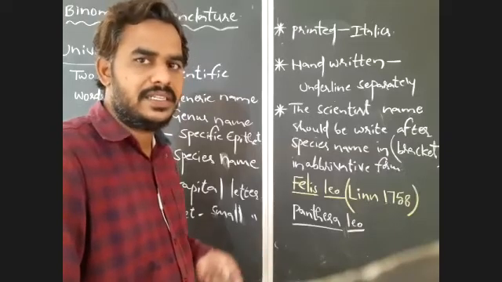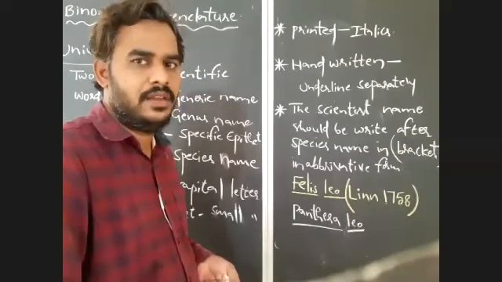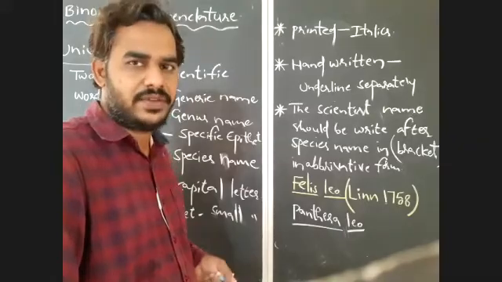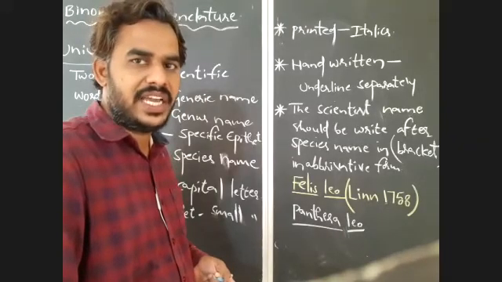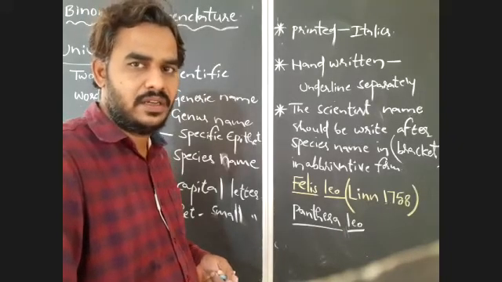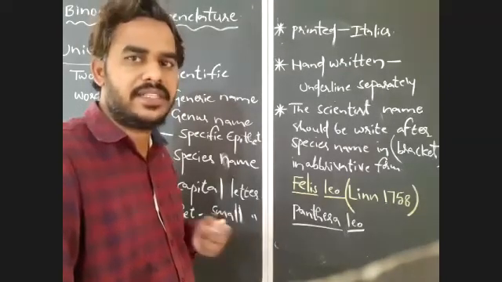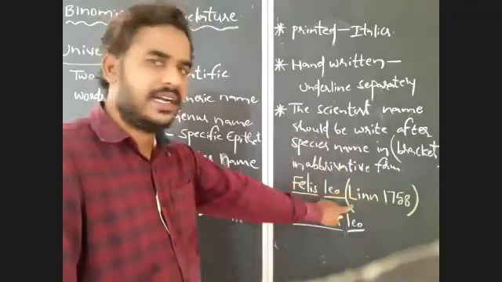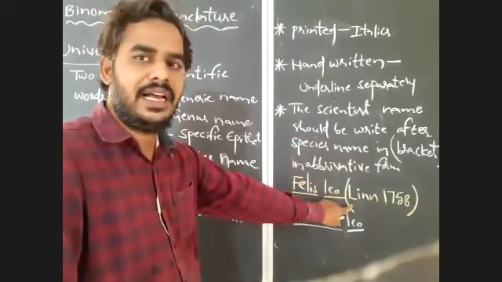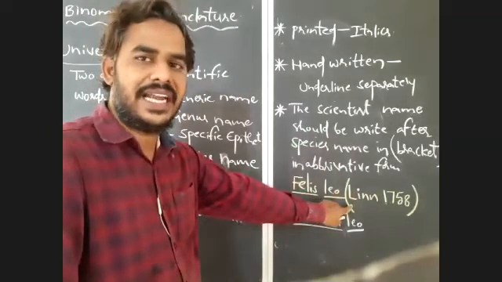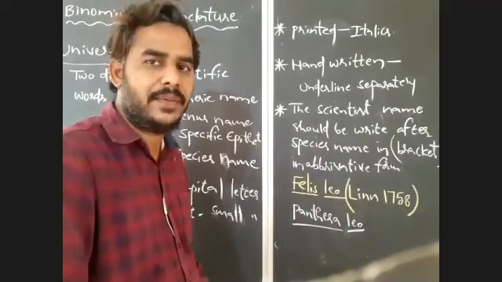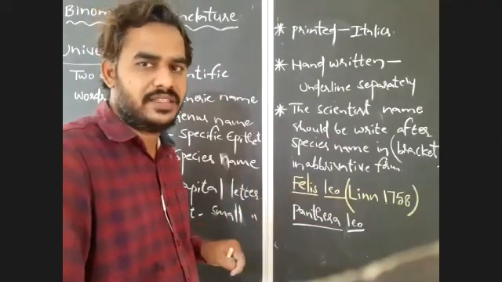So how to represent that change of names? If there is any change or modification in the scientific name, how do we represent it? If you keep the scientist name and year of discovery in bracket, it indicates a change in the name of that organism.